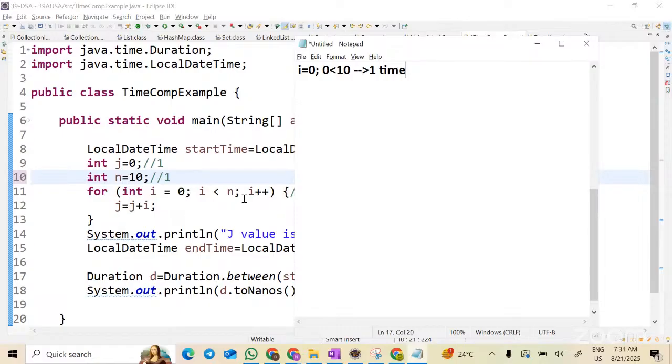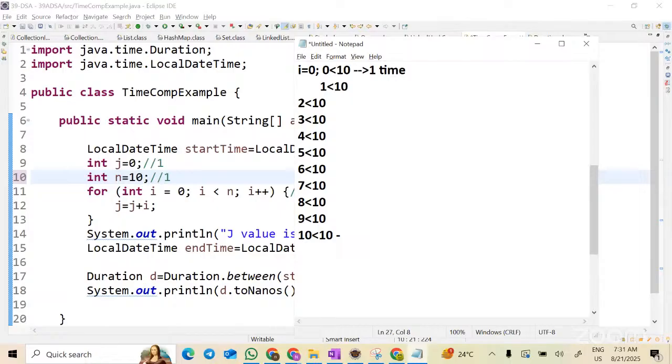After that, it will increment the value. i plus plus, the i value will become 1 less than 10, 2 less than 10, 3 less than 10, 4, 5, 6, 7, 8, 9 less than 10, and 10 less than 10 also will be evaluated. But here it becomes false, correct?